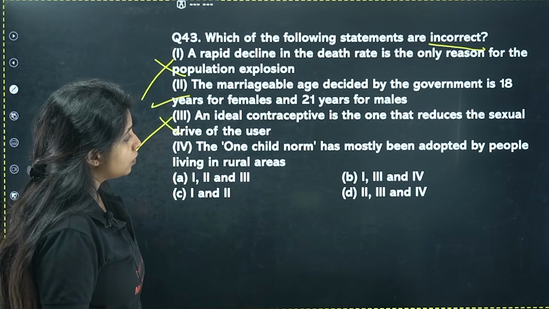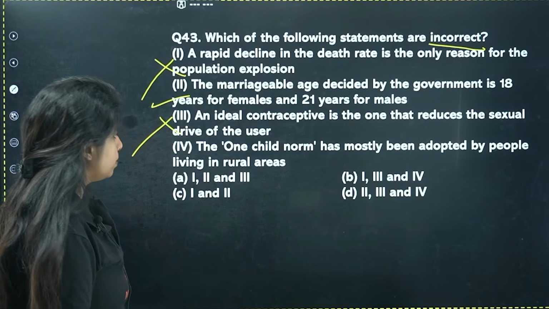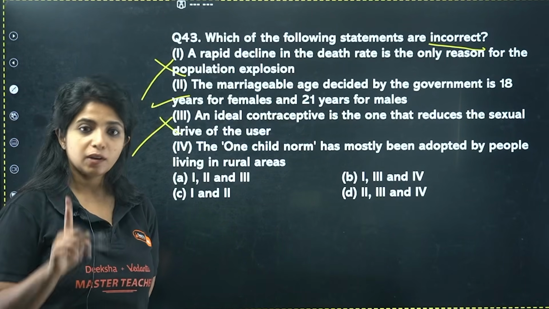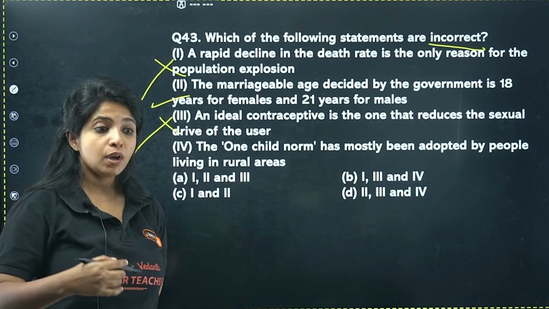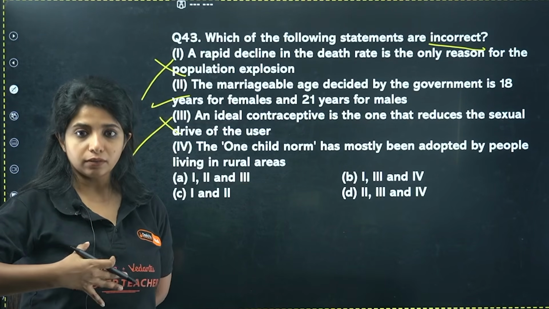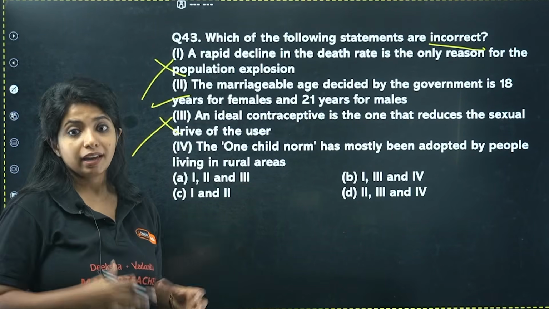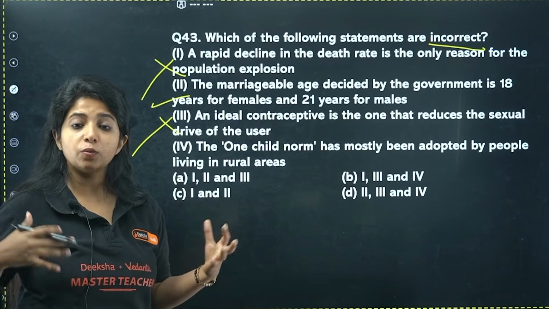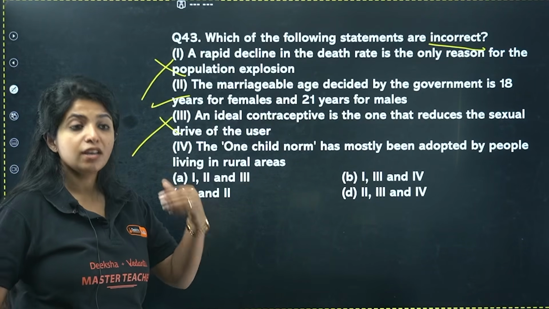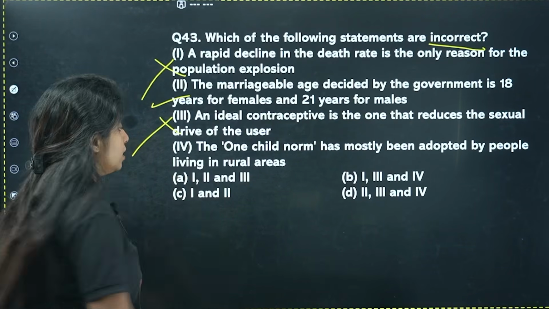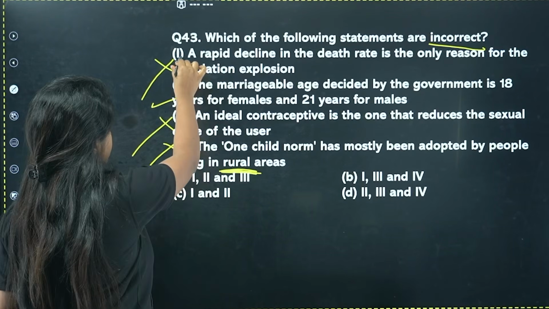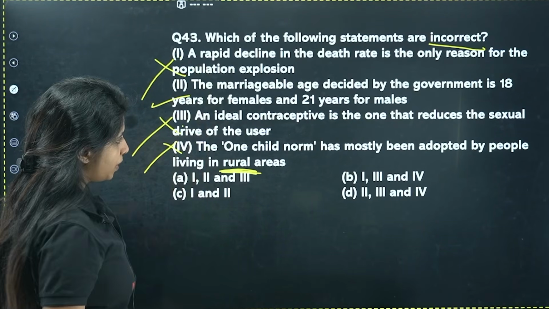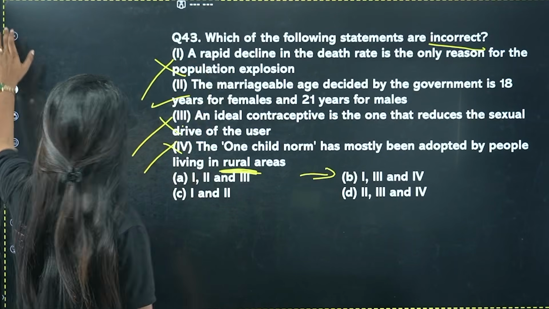The one-child norm has mostly been adopted by people living in the rural areas. One-child norm in the rural areas? No. For them to be educated is very difficult because of the location they are in. In urban areas, yes, people adopted the one-child norm because they got an understanding of it. In rural areas, that is not the condition. So here, you miss it out, you get it? This is also wrong. So 1, 3 and 4 are wrong. That means your B option is the correct one.